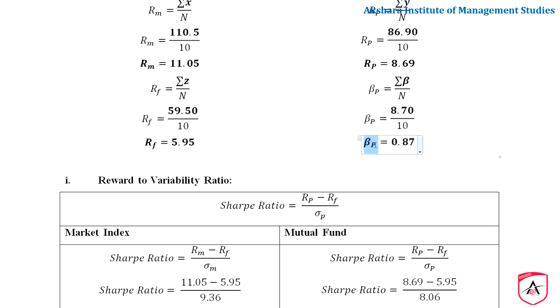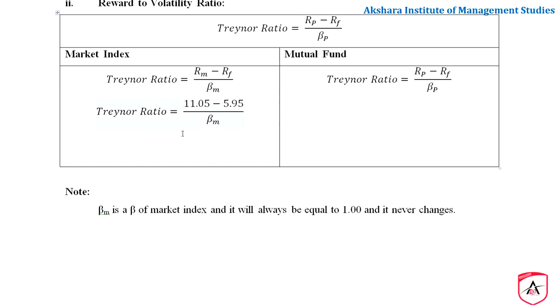It is beta p, and we actually want beta m, right? We don't have beta m like that. So I have given a note. Beta m is the beta of market index, and it is always equal to 1.00.